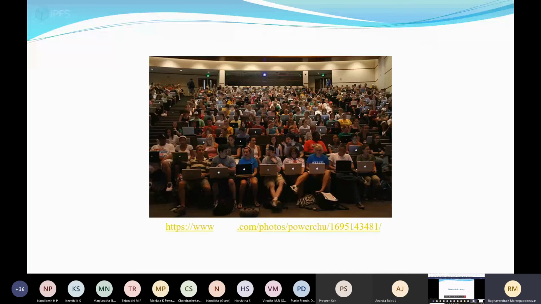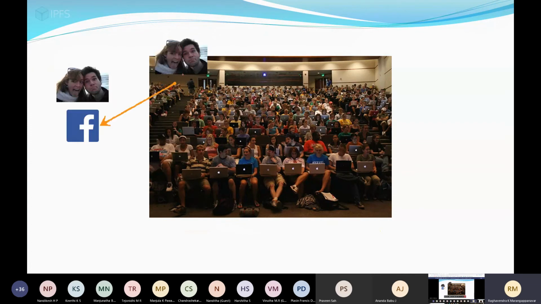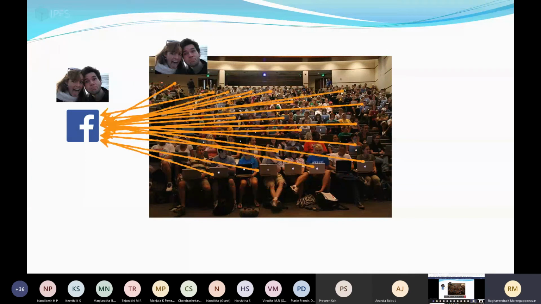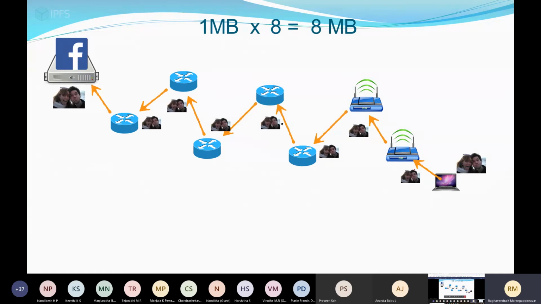What problems will happen is, suppose in a room, people are trying to download the same photos or uploading the same photo to Facebook. So all people are accessing the same photo. Again, this will increase the bandwidth, a lot of traffic. This picture shows how the path is followed. You can just calculate the data, 8 MB.